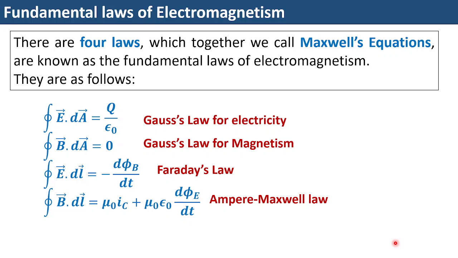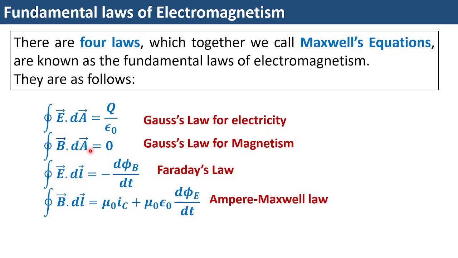For example, you can see the four different laws which are shown in integral forms. For example, this one, this one, this one, and this one. The first of which is known as Gauss's law for electricity or Gauss's law of electrostatics. The second law is known as Gauss's law of magnetism. Then, following which, we have got Faraday's law, and ultimately we have got Ampere-Maxwell law. Now, the first law is Gauss's law of electricity, which means that the electric flux out of a closed surface is equal to the total charge enclosed by the surface divided by epsilon naught. Now, that is what is Gauss's law in electrostatics, we all know.